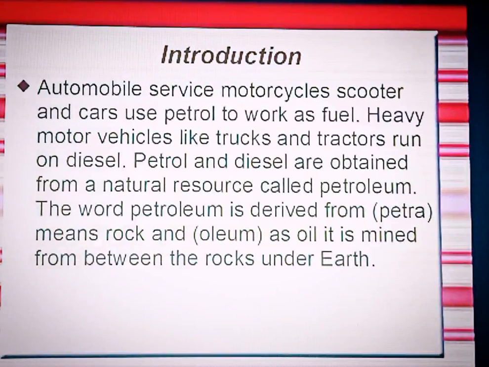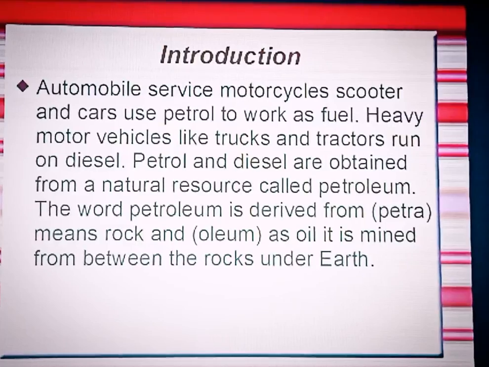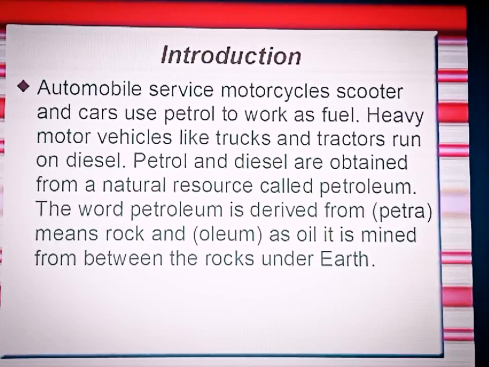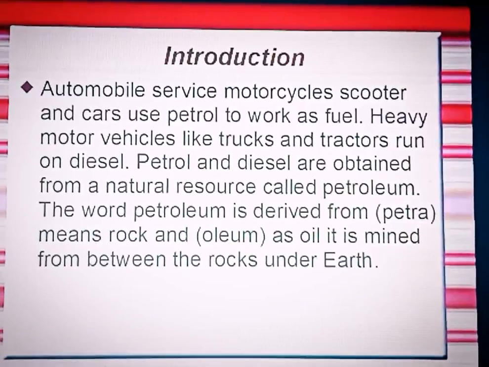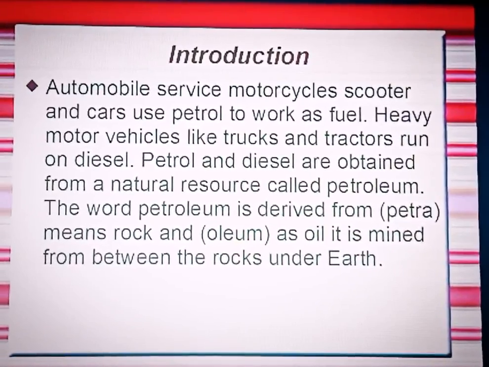You may have seen automobiles, small automobiles such as motorcycles, scooters and cars. All of the automobiles use petroleum to work as a fuel. And the heavy motor vehicles like trucks and tractors run on diesel. Petrol and diesel are obtained from a natural resource called petroleum.